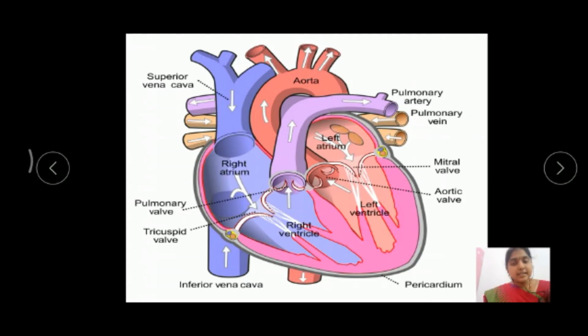Let us discuss the left atrium. The left atrium receives oxygenated blood from the lungs through the pulmonary veins. A pair of pulmonary veins opens into the left atrium. Where the pulmonary veins open into the left atrium, there are no valves.